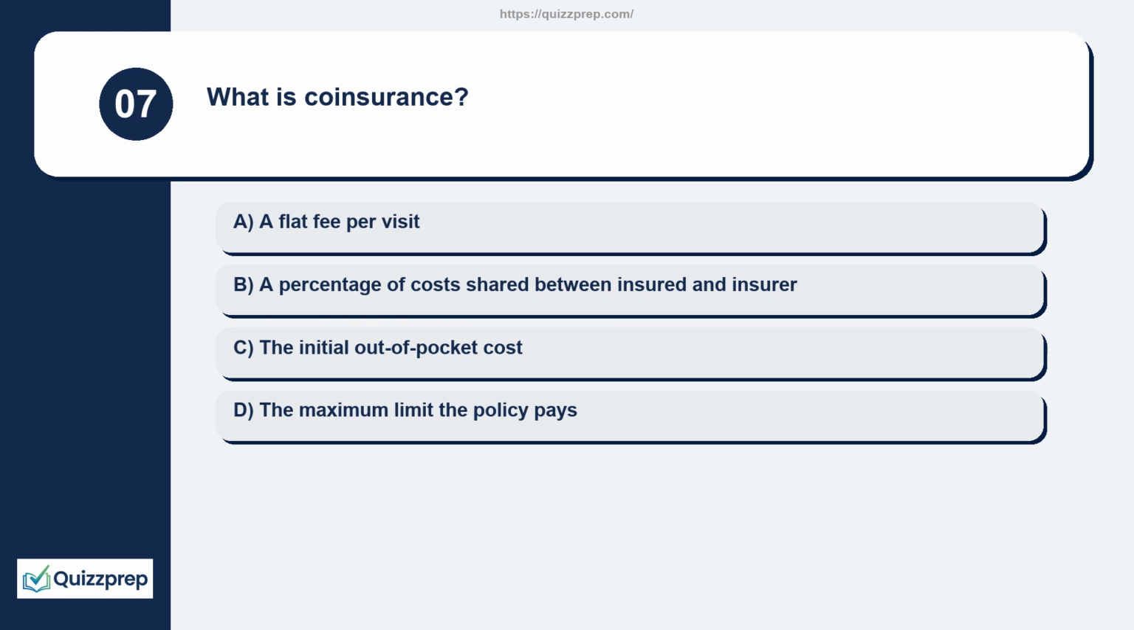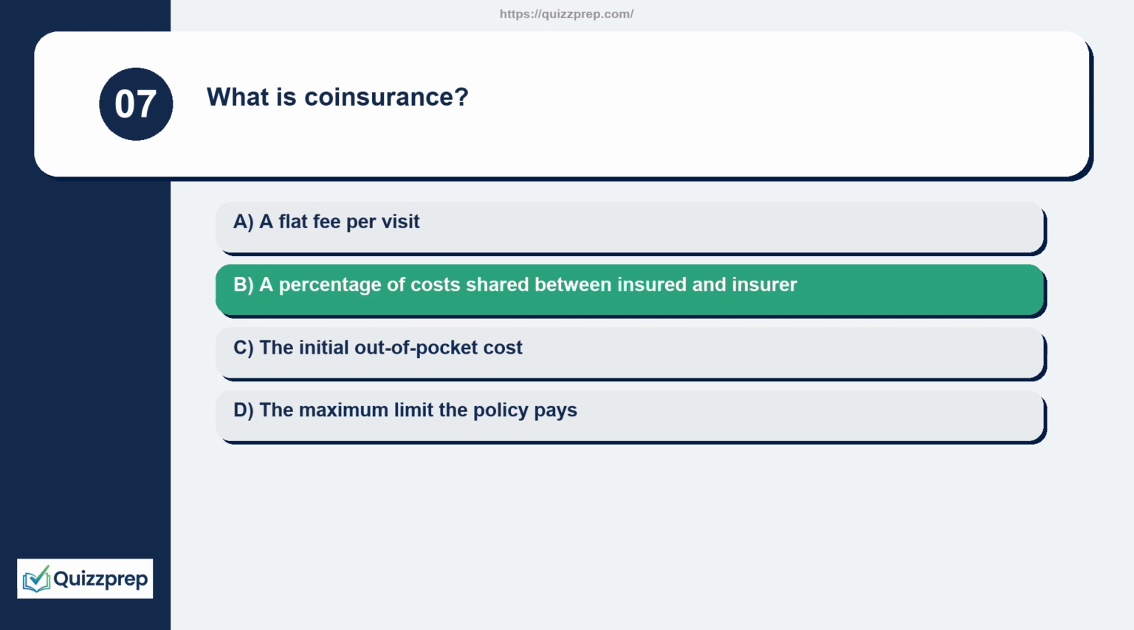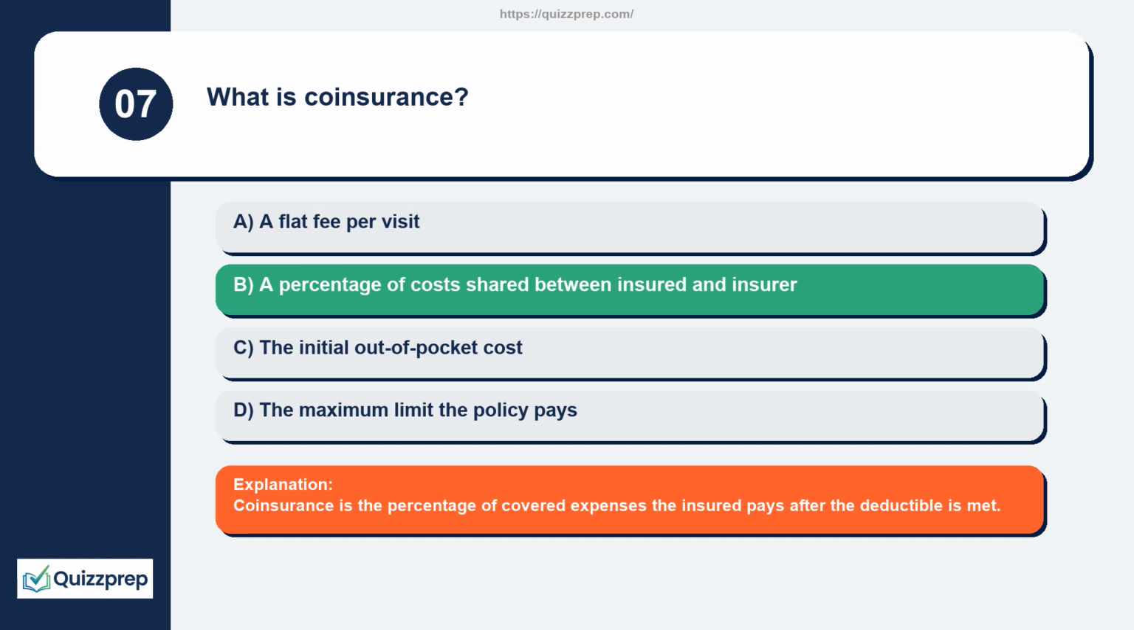Question 7. What is coinsurance? A flat fee per visit. A percentage of costs shared between insured and insurer. The initial out-of-pocket cost. The maximum limit the policy pays. Coinsurance is the percentage of covered expenses the insured pays after the deductible is met.